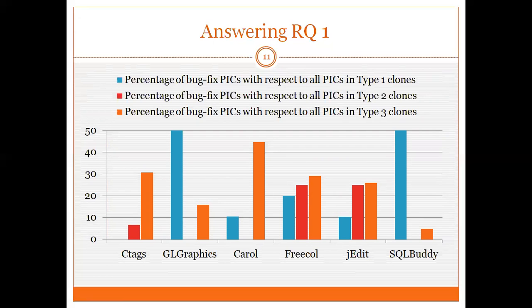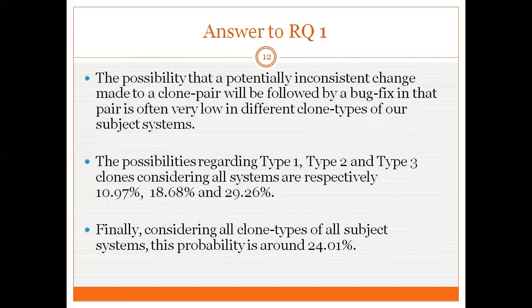We have drawn this graph from our investigation. It shows 3 percentages: the percentage of bug fix peaks with respect to all peaks in type 1 clones, in type 2 clones, and in type 3 clones. From this graph, we can easily realize that the percentage regarding type 3 clones is mostly higher than the percentage regarding the other 2 clone types. Mostly higher means for 4 out of 6 subject systems.